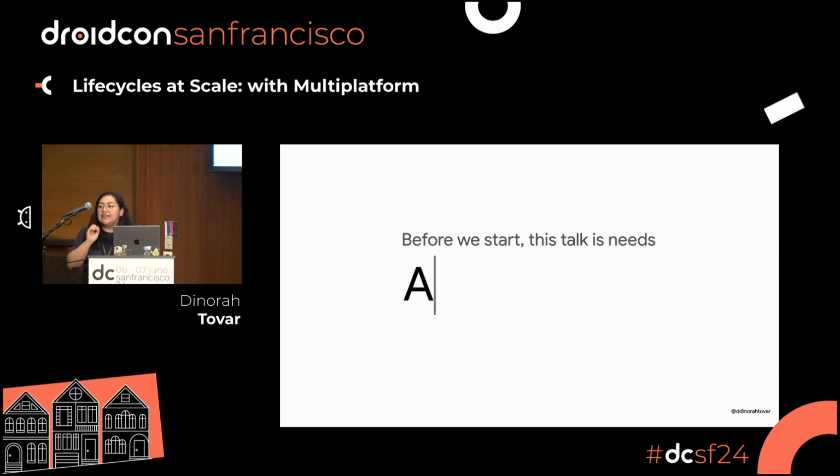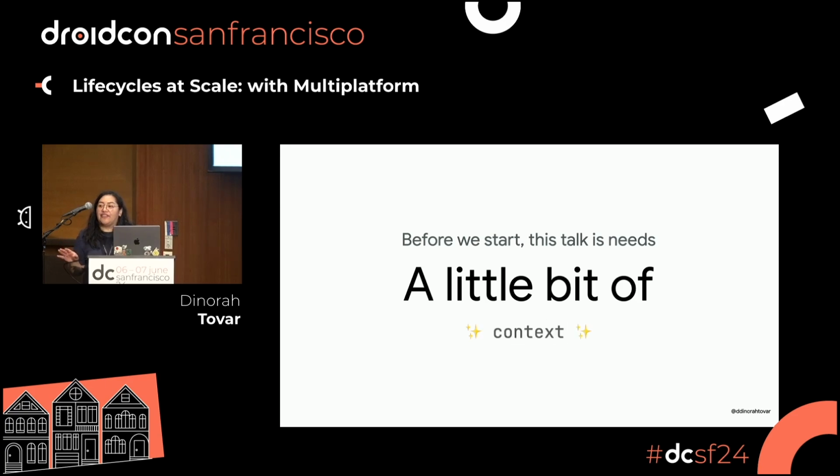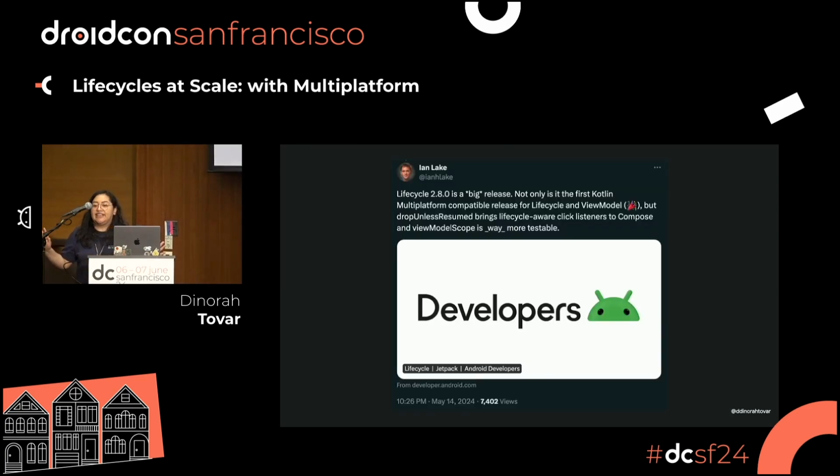So first, let us start with a little bit of context. I think this is very necessary for everyone that is not on Twitter anymore and doesn't know what is going on with updates on libraries, and it's really fine. So the first thing, has anyone seen this tweet? No? It's fine if not. Oh yes, you can see the tweet.